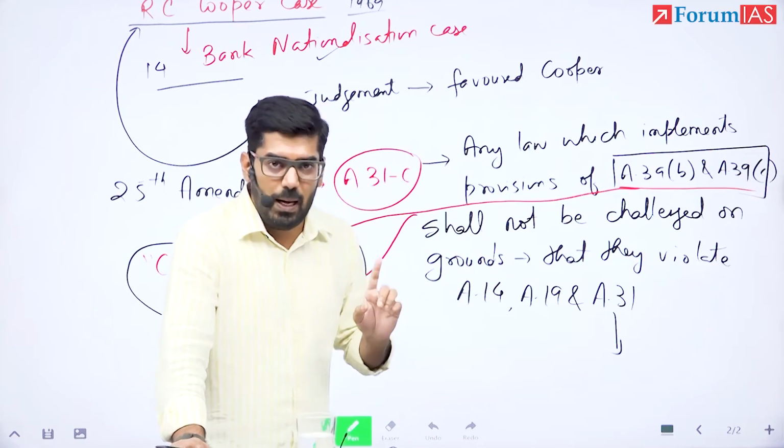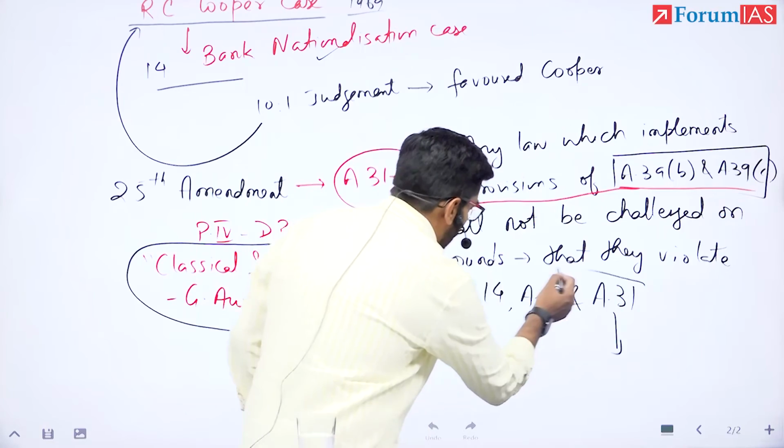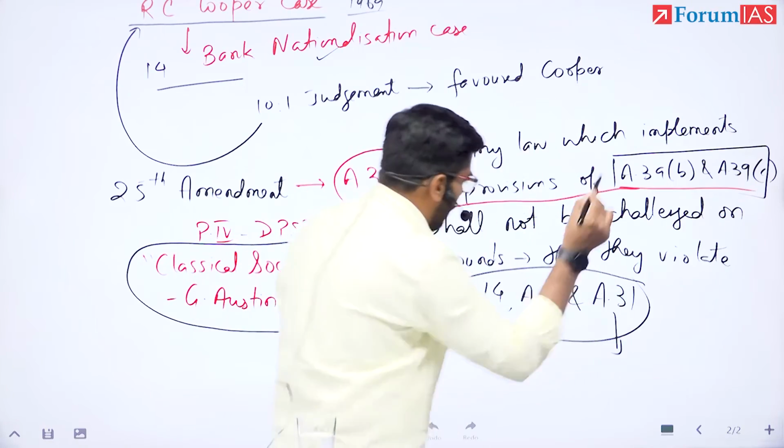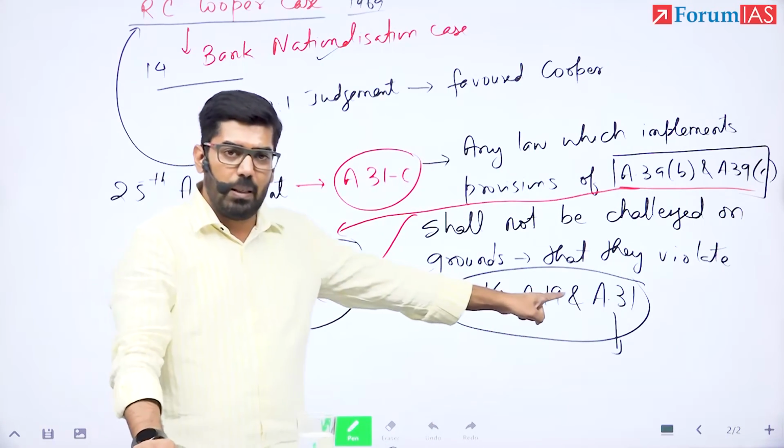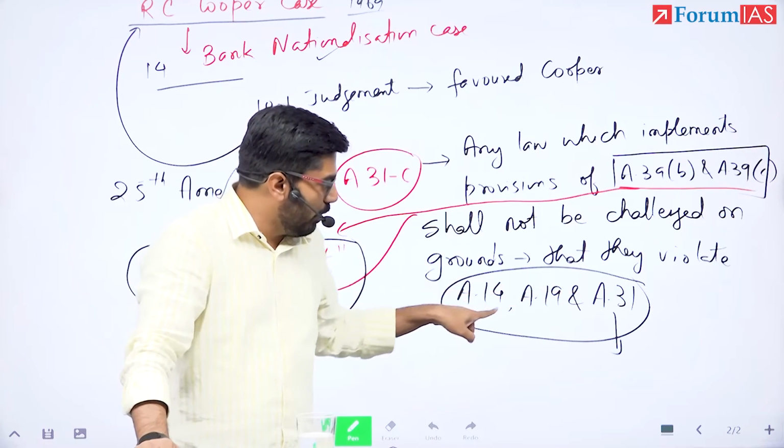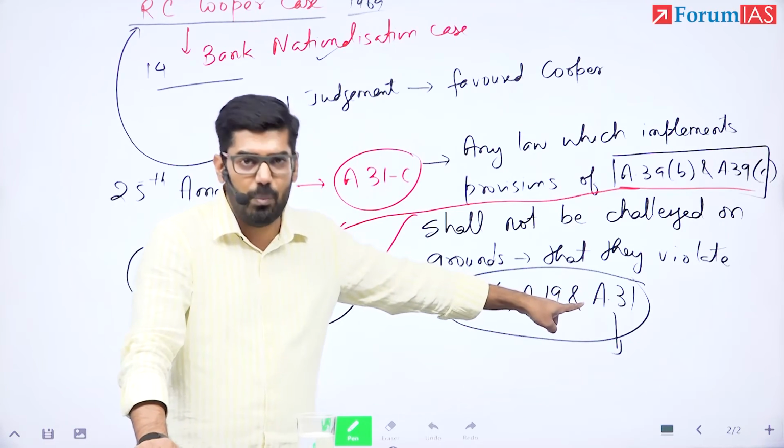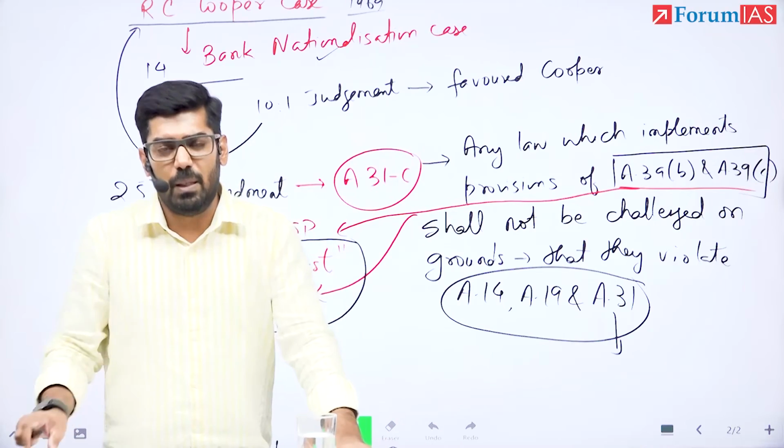and C. And it will not be challenged. Those laws will not be challenged on the grounds that they are violative of certain articles, that is, certain articles 14, 19 and 31 violative of fundamental rights. So this was Article 31C.